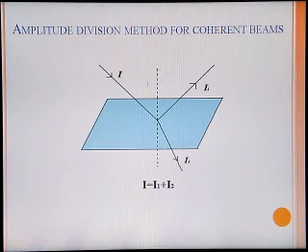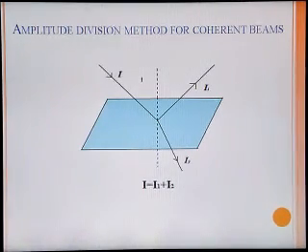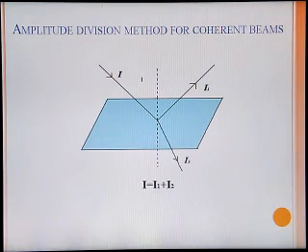A thin film is a film having thickness of the order of the wavelength of visible light, and in such a case the interference pattern is produced when coherent beams are incident on it. The coherent beams can be obtained using different methods, and one of these methods is the amplitude division method.